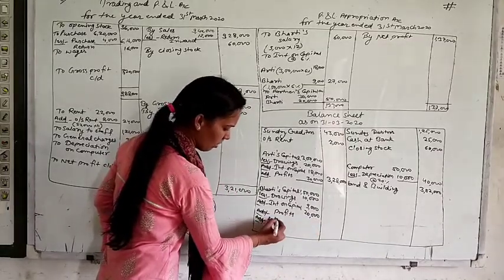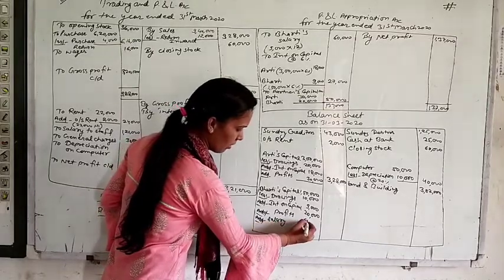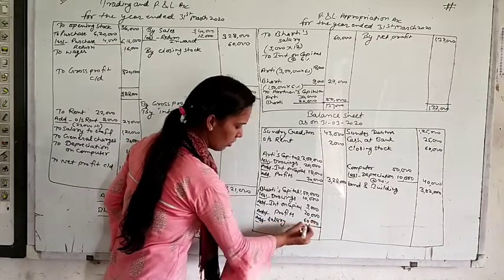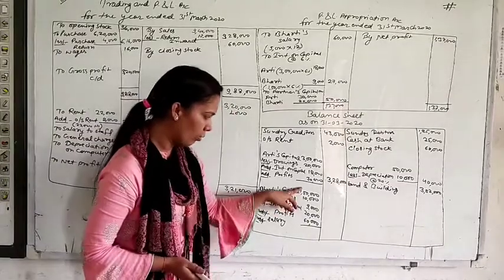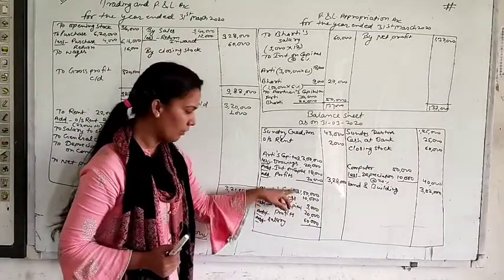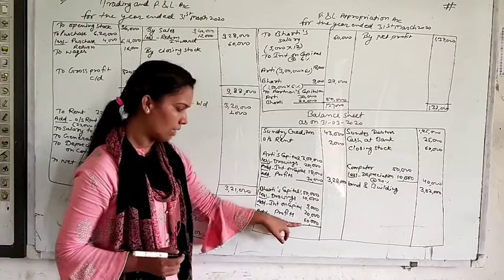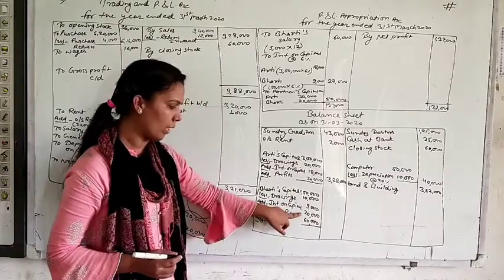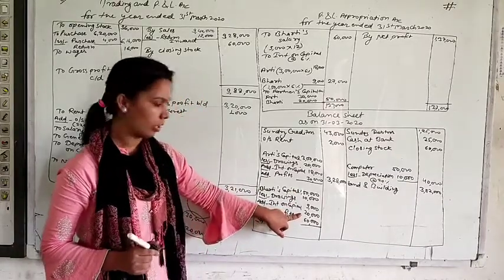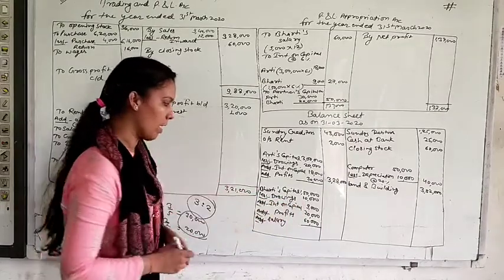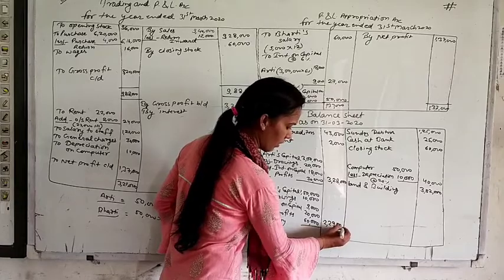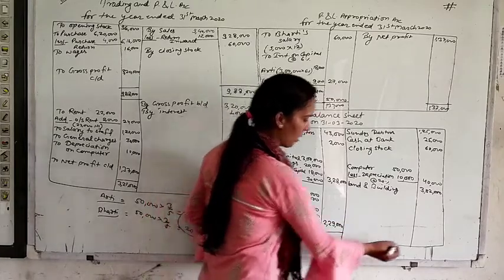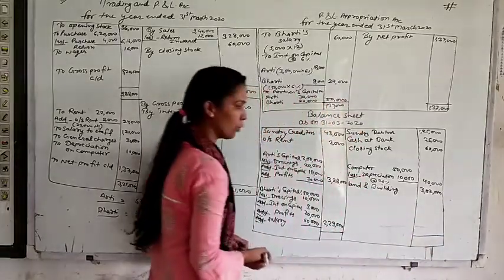Add salary 60,000. 150 plus 60, 210, 210 plus 20, 230, 239 minus 10, 2,29,000. This is the amount of Bharti and Aarti, both partners.